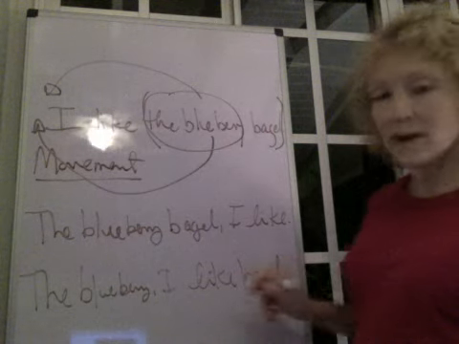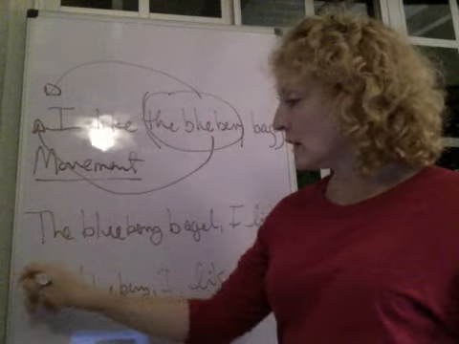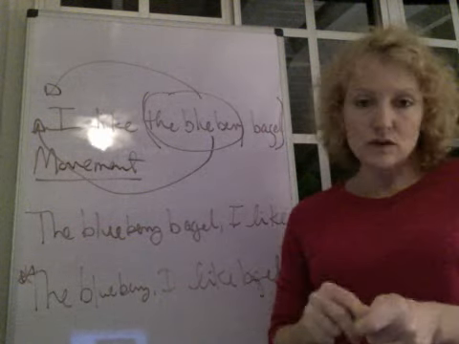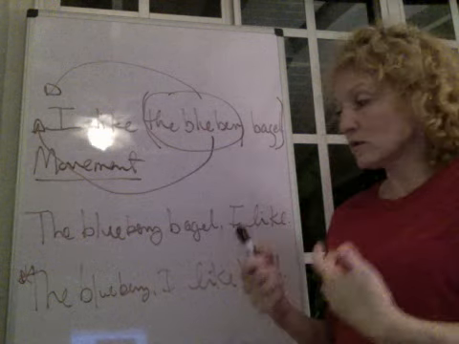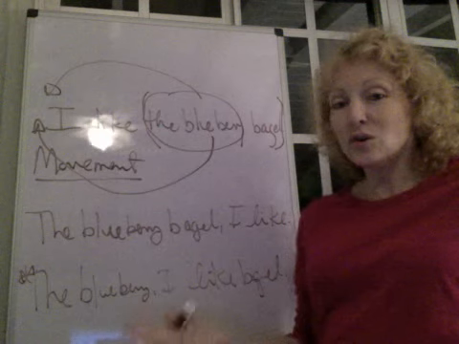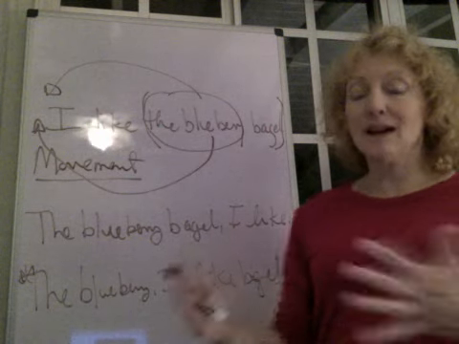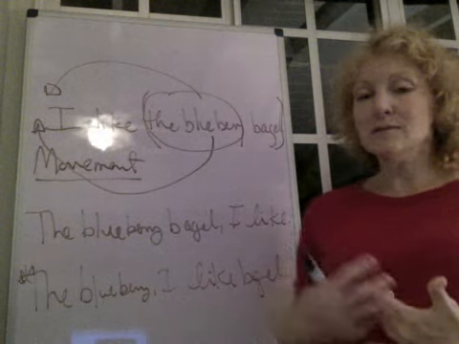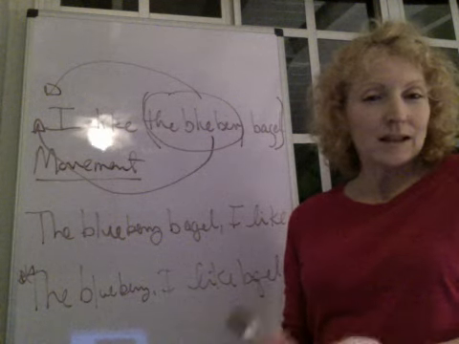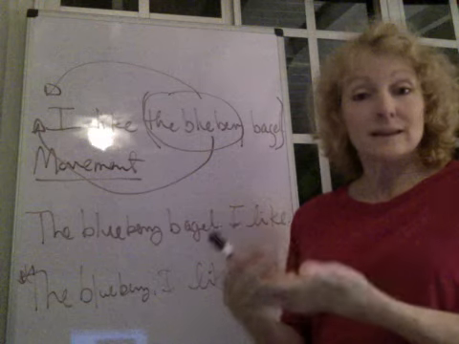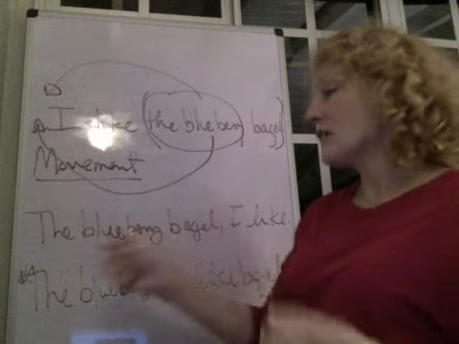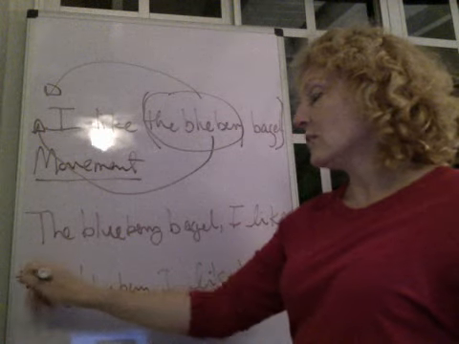And so if you imagine being in a store, in a bakery, and saying this, it now seems like a very strange sentence to say, as opposed to the blueberry bagel I like. The blueberry I like bagel doesn't mean I like the blueberry bagel. It seems like a sentence of English that would be very strange if we heard somebody say it, and we probably would never produce a sentence like that. So we say that this sentence is unacceptable, and we mark that with a star at the beginning of the sentence.